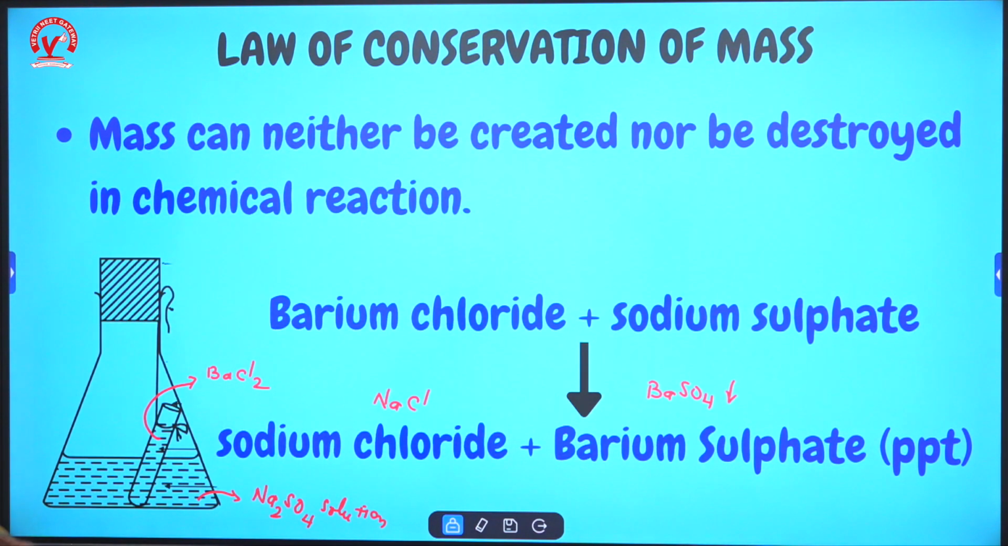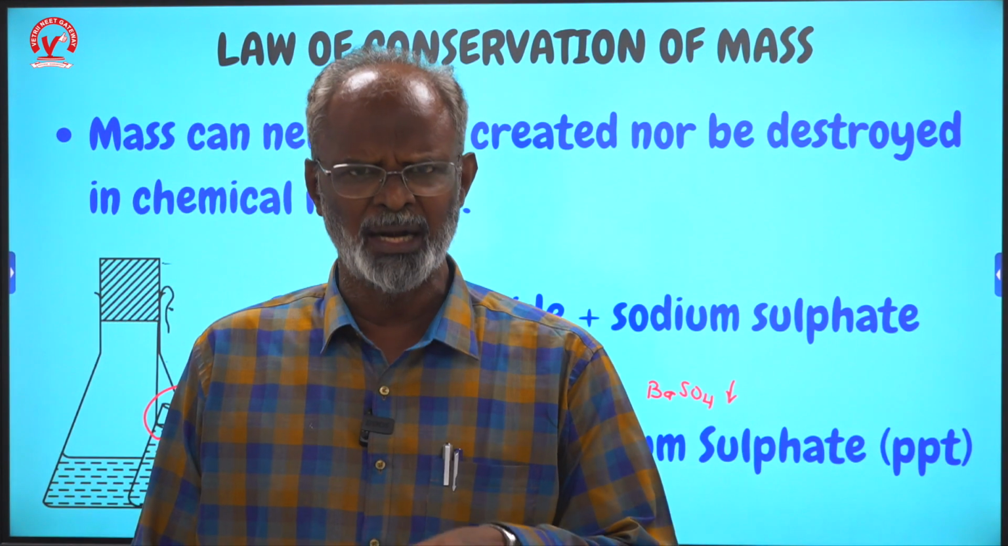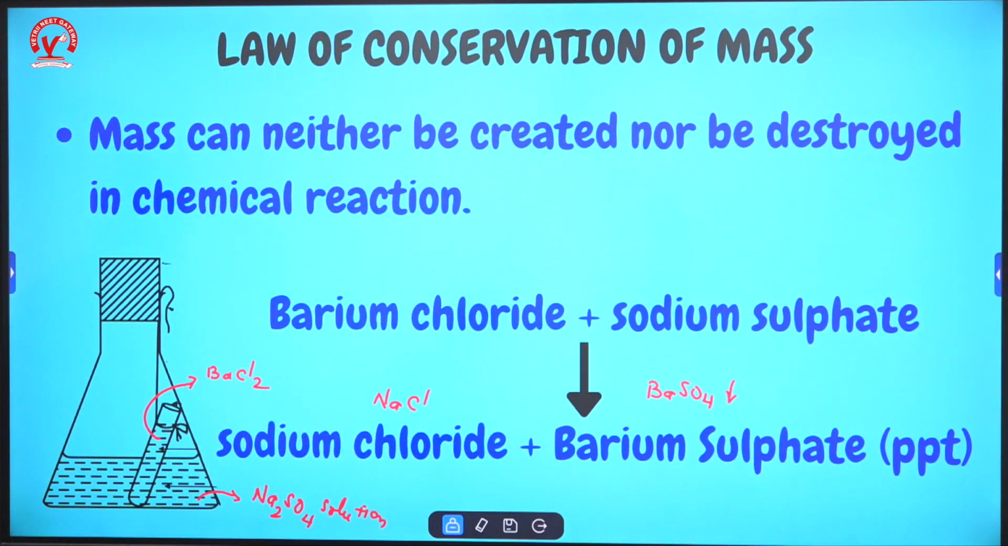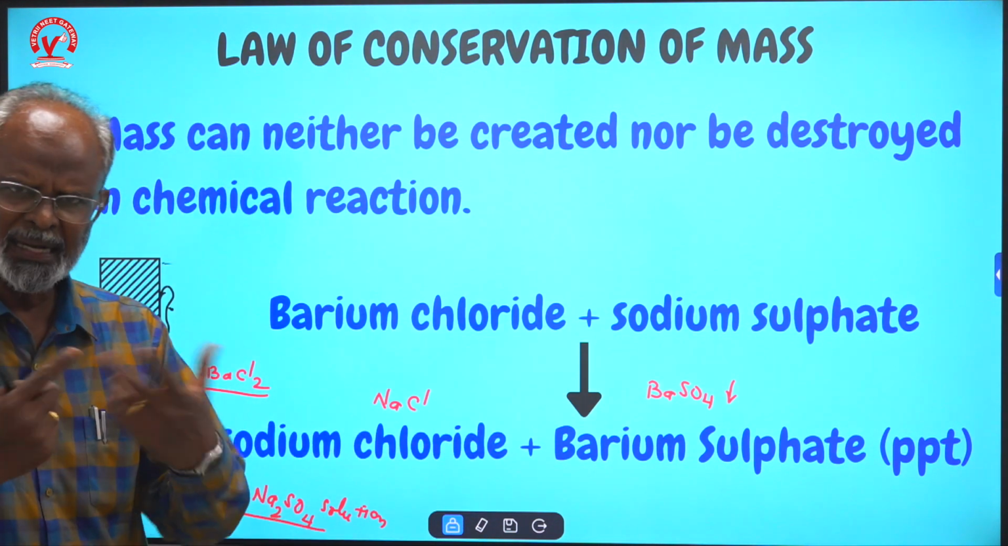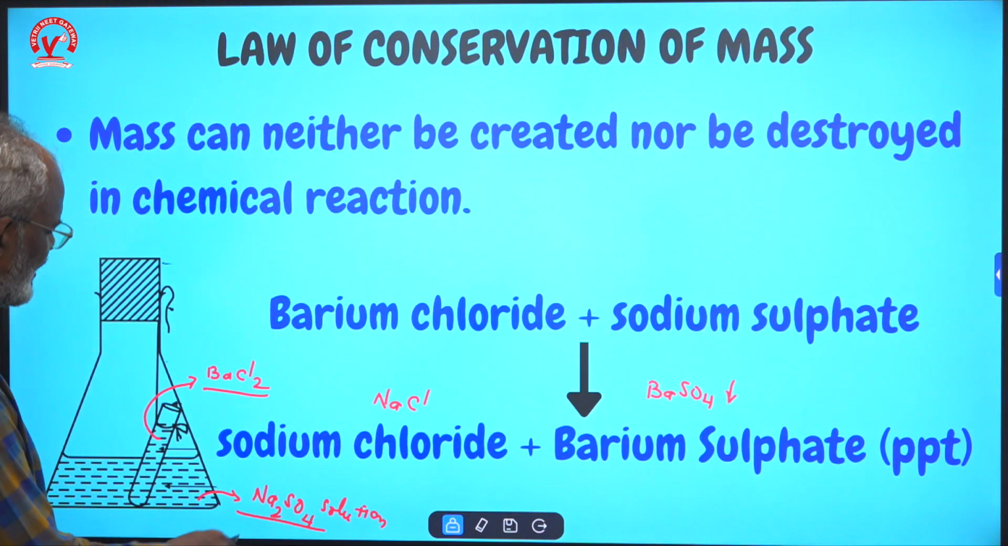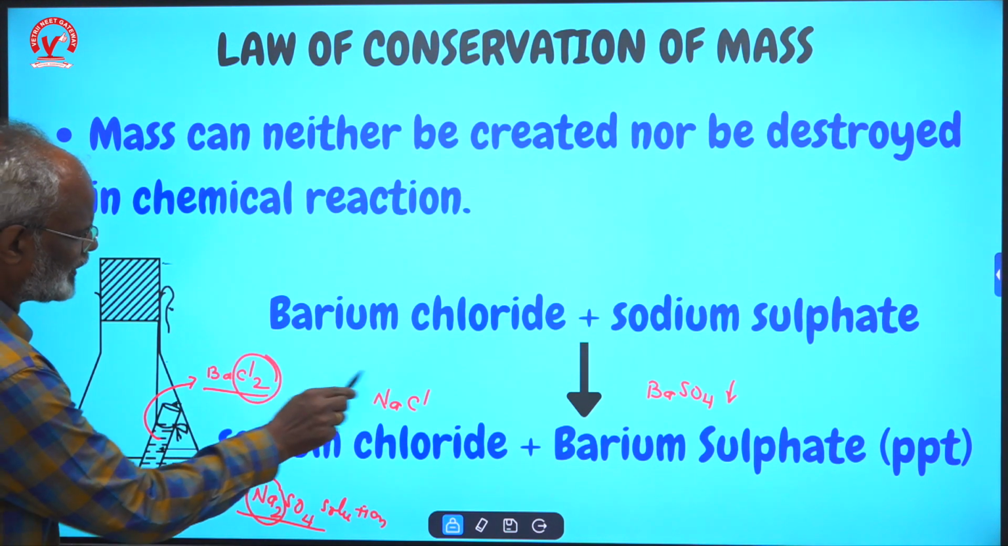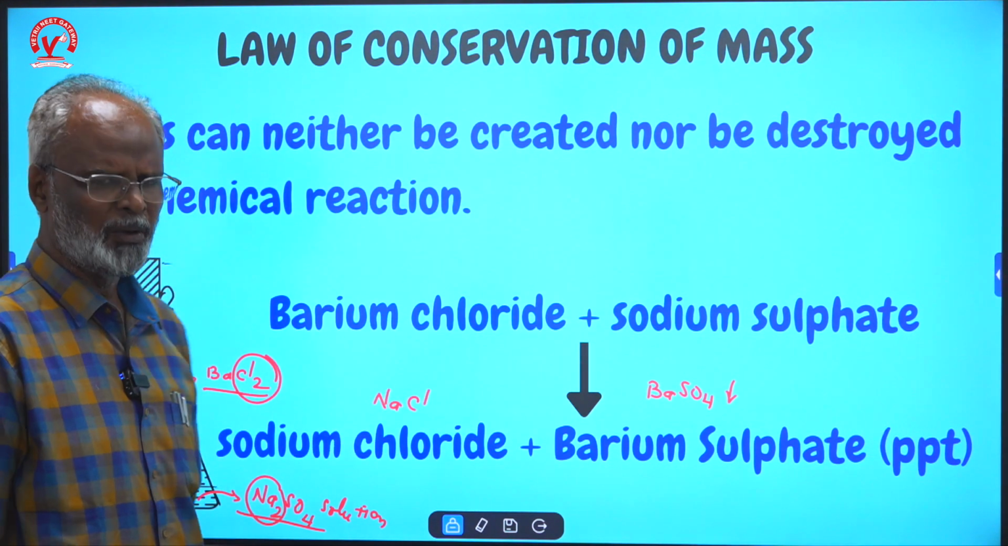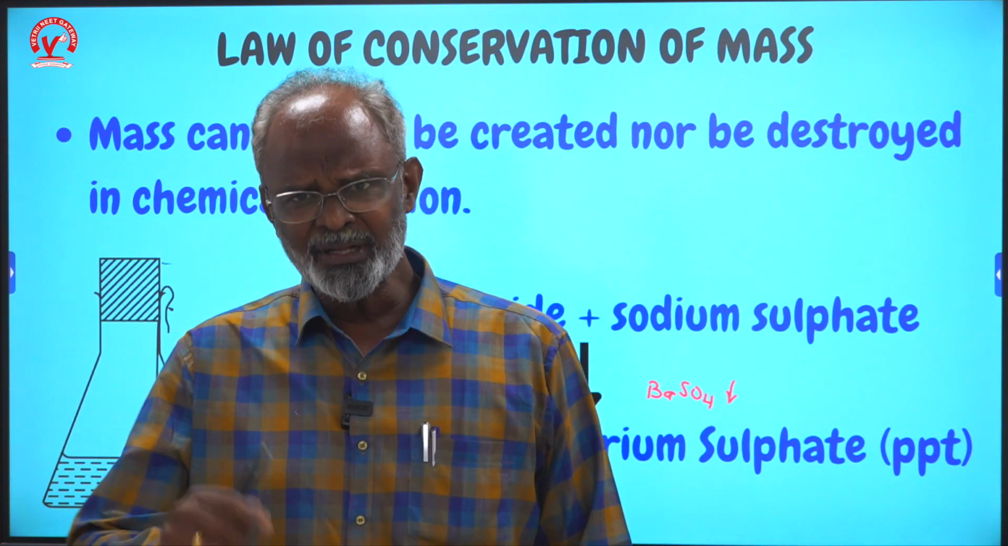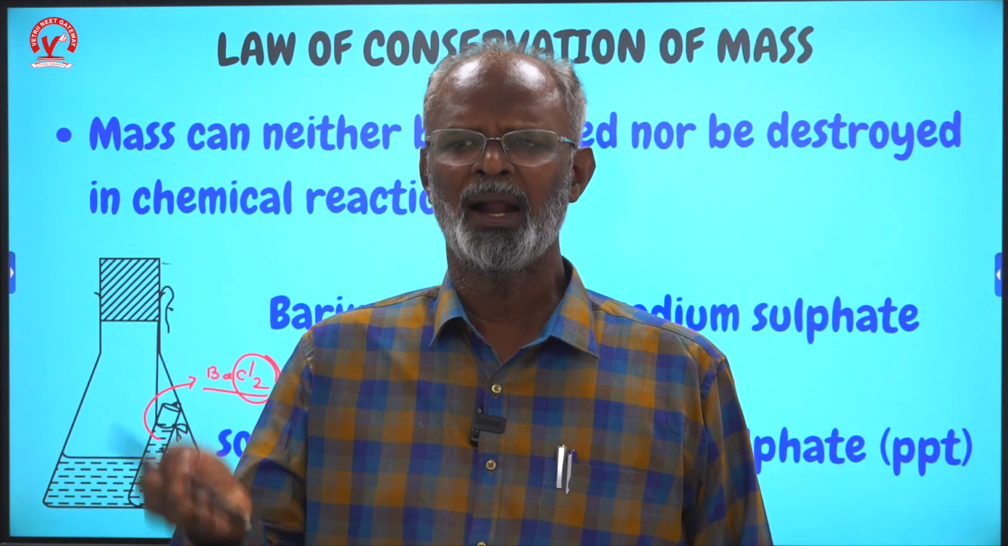You can actually do this experiment in a conical flask. Close it airtight, because if any gases are formed, they should not escape. We take these two solutions and note the weight of barium chloride and sodium sulfate. This is the weight before the reaction. Now you mix them both and you get sodium chloride and barium sulfate. The combination has changed. Sodium from sodium sulfate and chloride from barium chloride have combined to give sodium chloride, and barium sulfate is obtained as a precipitate. Now, after the reaction, take the conical flask and weigh it.